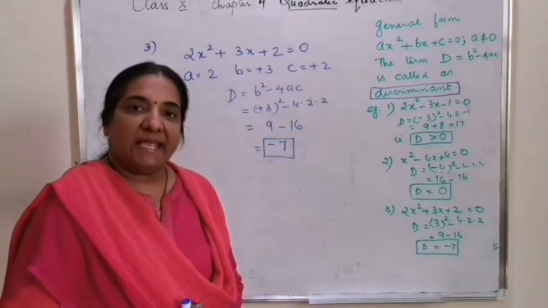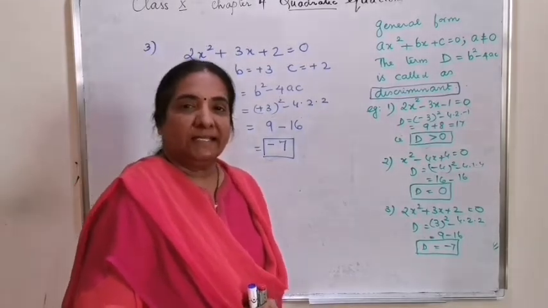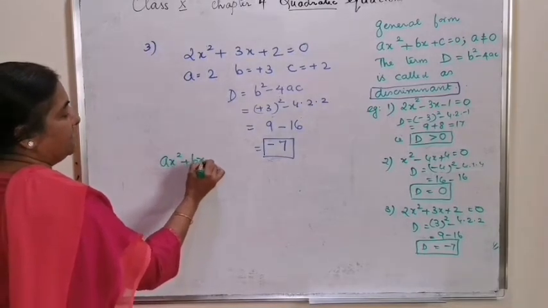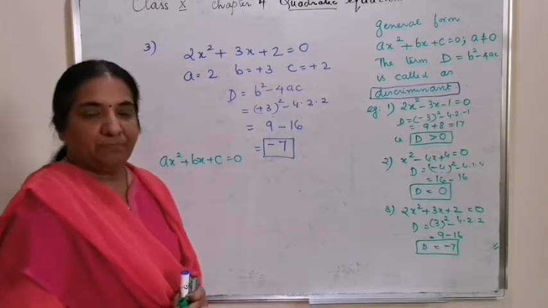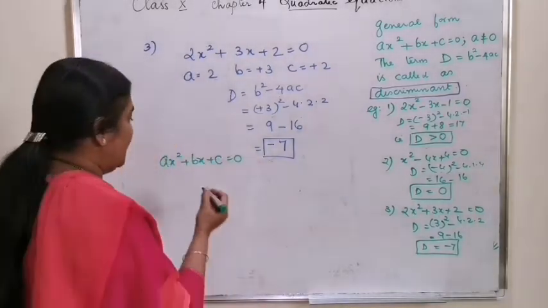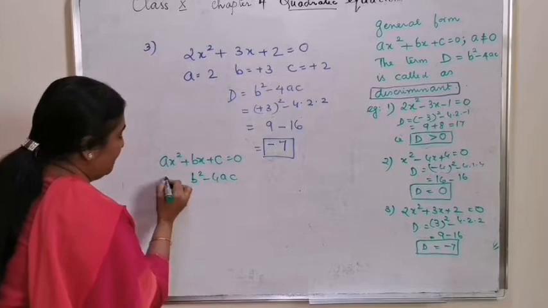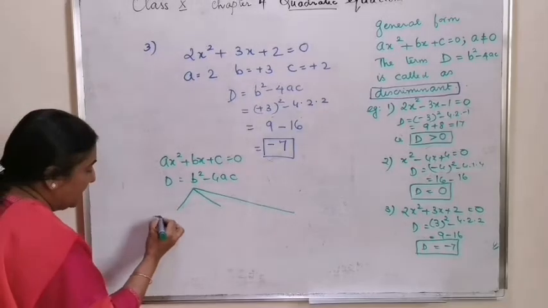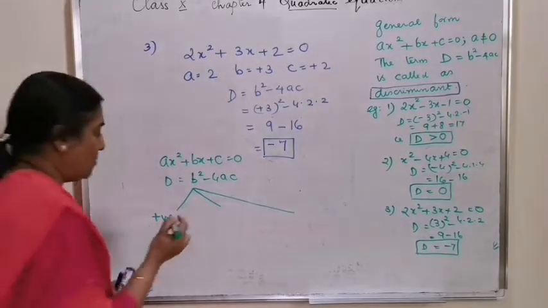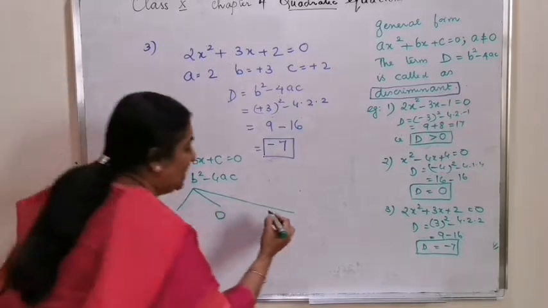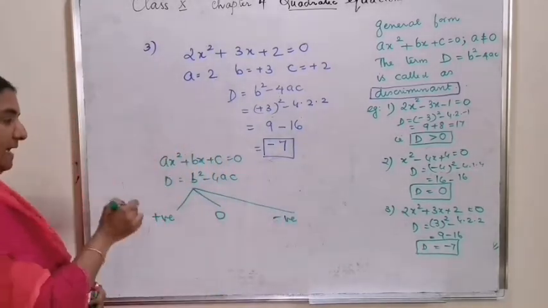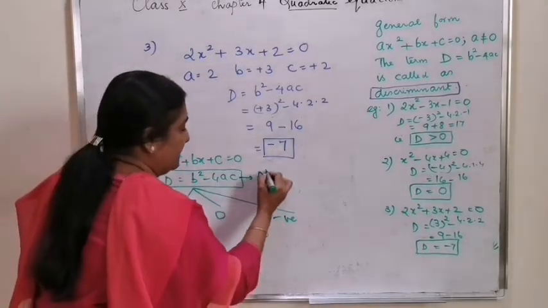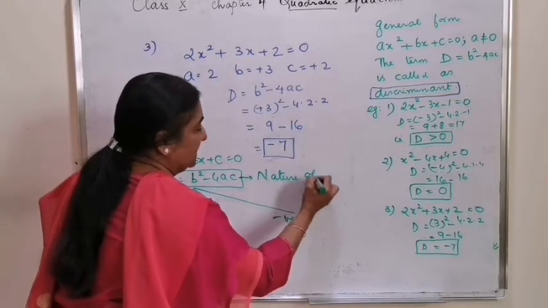So from these three examples, you can understand that a quadratic equation ax square plus bx plus c equal to 0, the discriminant value b square minus 4ac can be either a positive value or 0 or a negative value, and the discriminant determines the nature of roots.